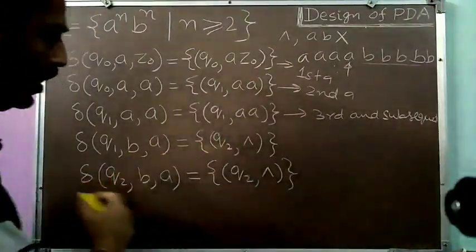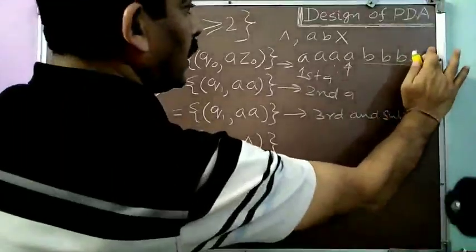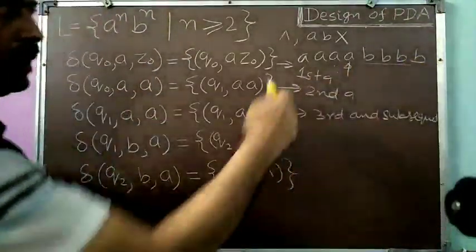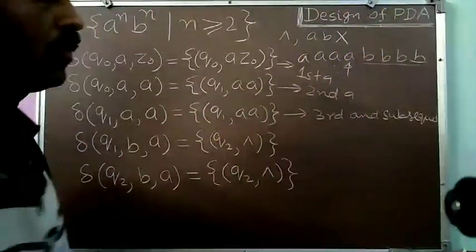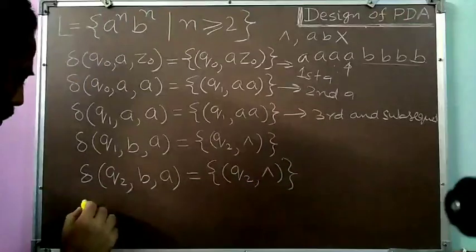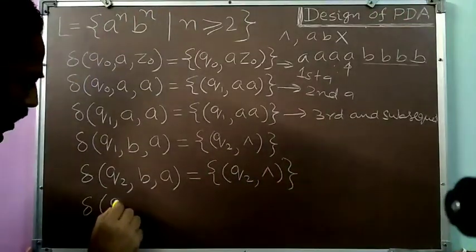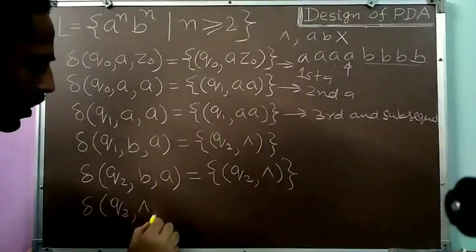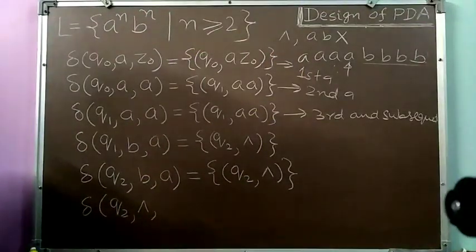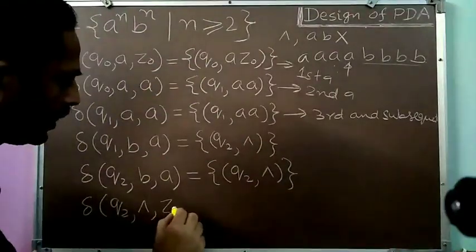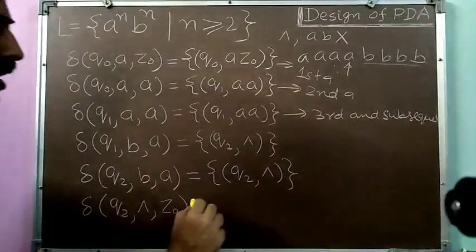Okay, so now I assume that my number of A's and number of B's are equal. So when my B's finish, my string finishes, and all of the A's have been popped from the stack. So now the situation will be, I will be in the state Q2. Now because the string has been exhausted, from the input string I can take only the null, and on the top of the store, all the A's have been popped. So Z0 will be on the top of the stack.